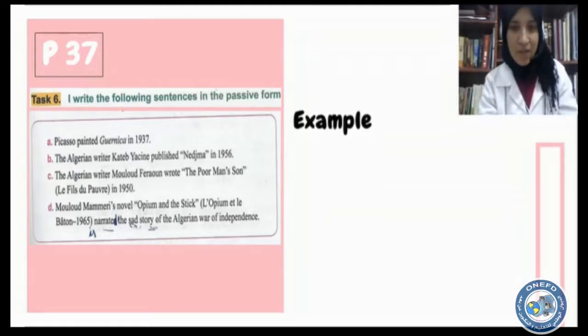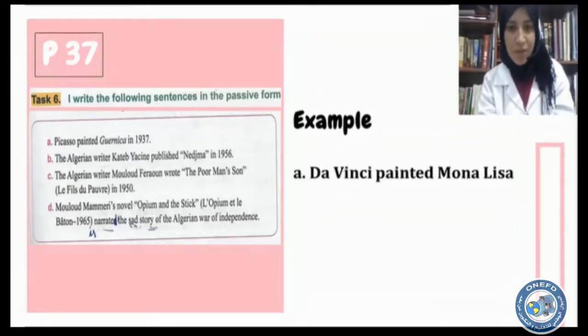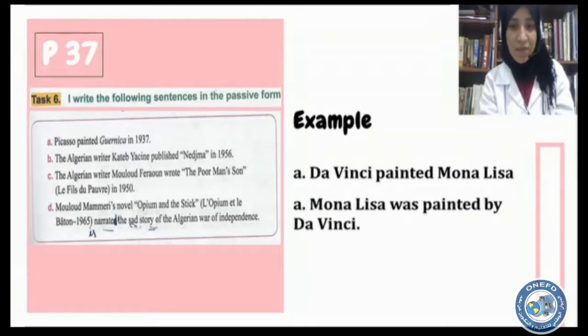Now let's look at an example to know exactly how to do our task. So we have here a sentence. Da Vinci painted Mona Lisa. This sentence is in the active voice. Now the passive voice. Mona Lisa was painted by Da Vinci. Now we have reviewed the active and the passive voice. Let's do our task. So you have 3 minutes.